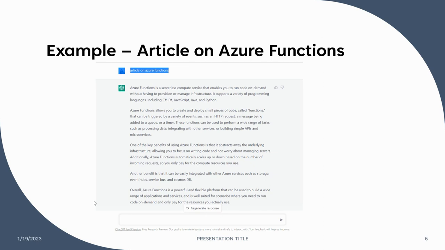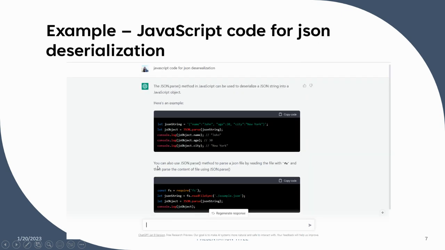Here are a couple of examples. Here I asked for an article on Azure Functions. It is giving some details on that. And here I asked for JSON deserialization in JavaScript. You can see it has provided the snippets, and it is also mentioning the method which we can use.